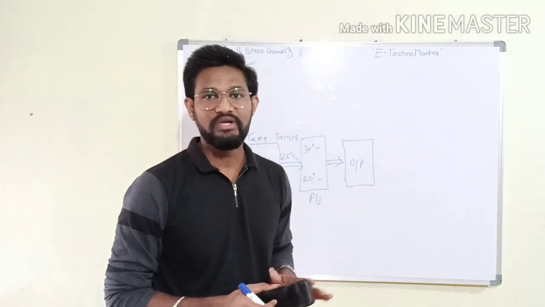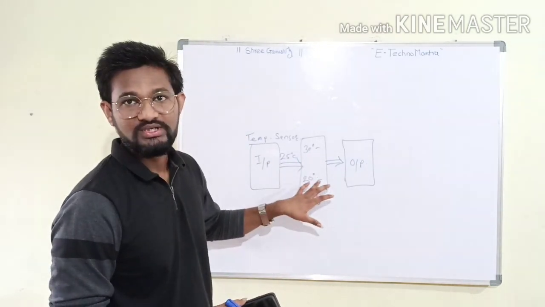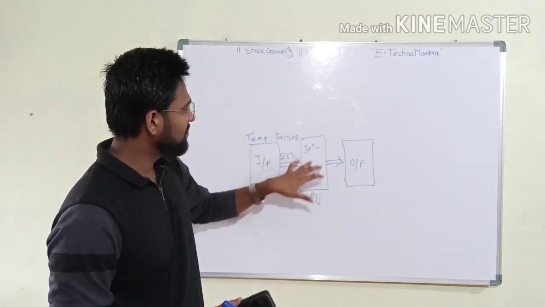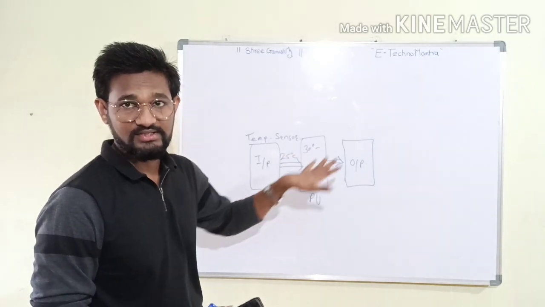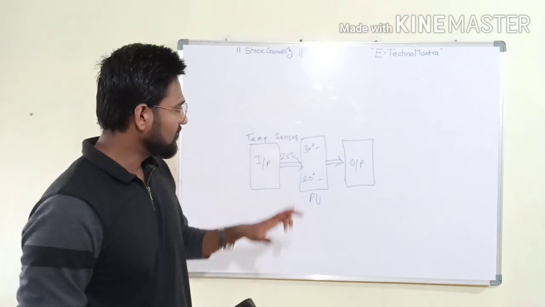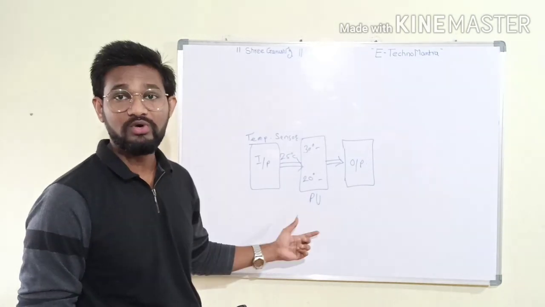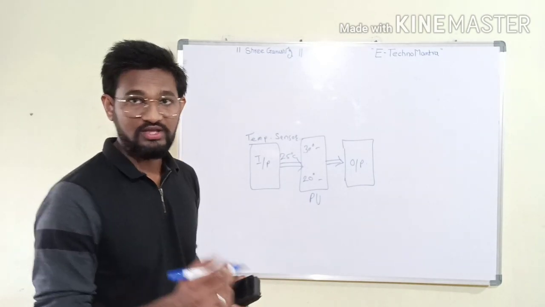Now what does the processing unit do? The processing unit takes the data, processes it, and checks it with our logic. What logic did we write? If the data is between 20 and 30 degrees Celsius, turn on the fan. Now the data is 25 degrees Celsius, so it will compare with this and take an action. That is our output. So what is the output? The output is: turn on the fan.